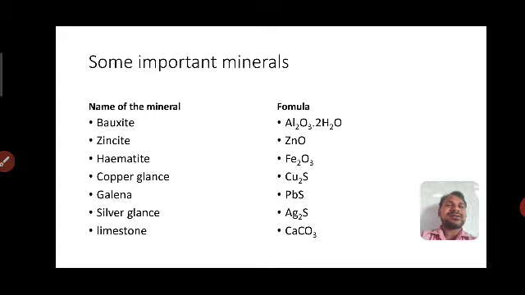Bauxite, Al2O3·2H2O; zincite, ZnO; hematite, Fe2O3; copper glance, Cu2S; galena, PbS, lead sulfide; silver glance, Ag2S; limestone.